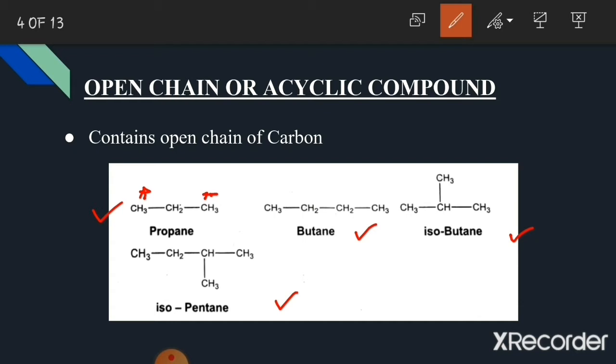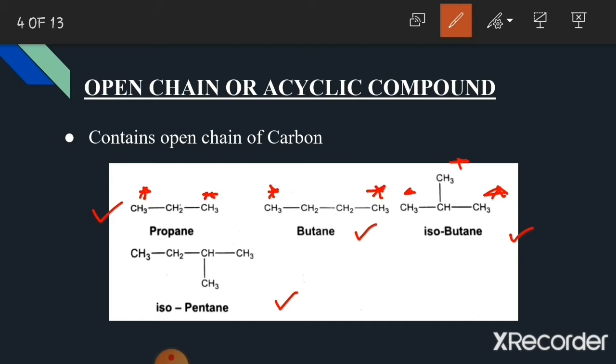I have marked the terminal carbon in the case of propane. Now you may see here that these terminal carbons are not connected to each other. Hence this structure of propane is considered as an open chain. Similarly, for butane, the terminal carbon atoms are as mentioned here, and these terminal carbons are also not connected to each other. For isobutane, the terminal carbon atoms are these. Since these terminal carbons are not connected to each other, this is an open chain organic compound.